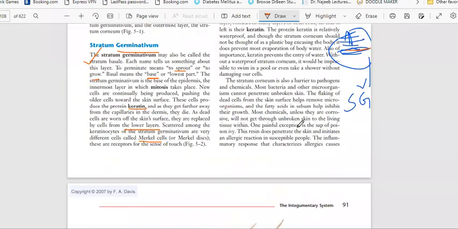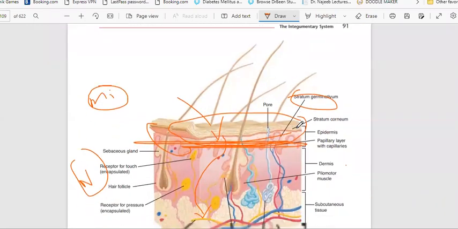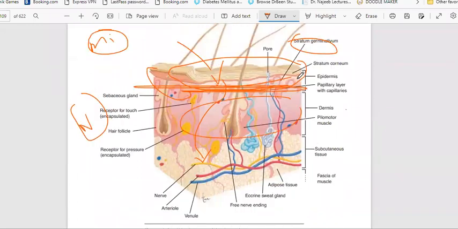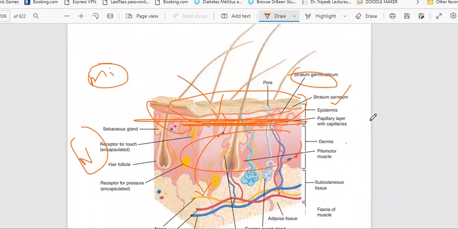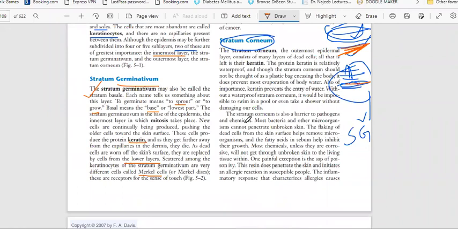Okay. So first thing we have to remember is that we have epidermis, then dermis. In the epidermis, we have two layers: stratum corneum, the outermost layer, and the inner layer is stratum germinativum. Stratum germinativum has two layers. If the inner layers die, what will happen? It will be replaced by a new layer. Mitosis will occur. Okay, so this is the thing we have to remember.